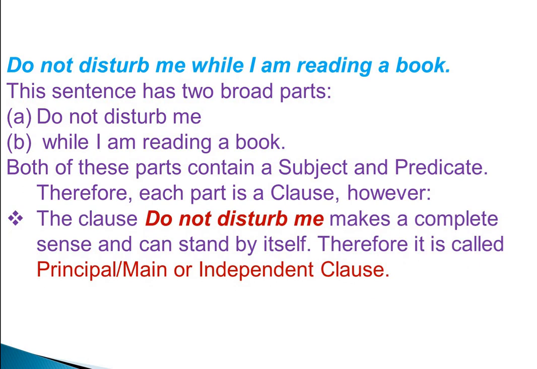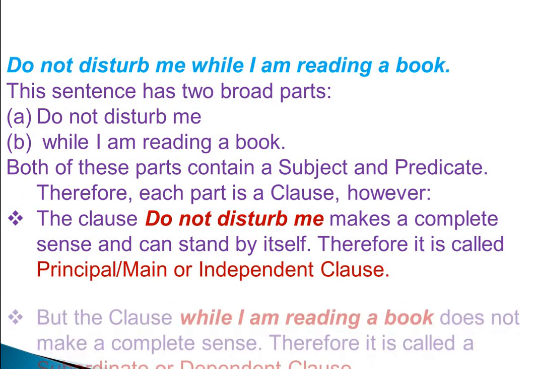However, the first clause, do not disturb me, makes complete sense and can stand by itself because it is expressing a complete thought. Therefore, it is called the principal clause of this sentence. It is also called the main clause or independent clause.